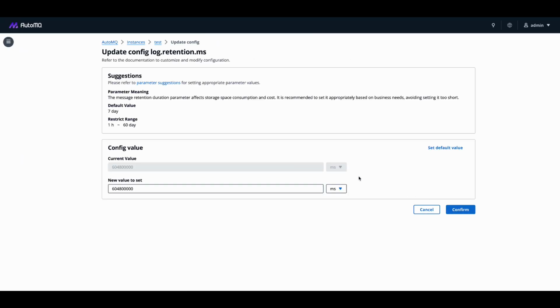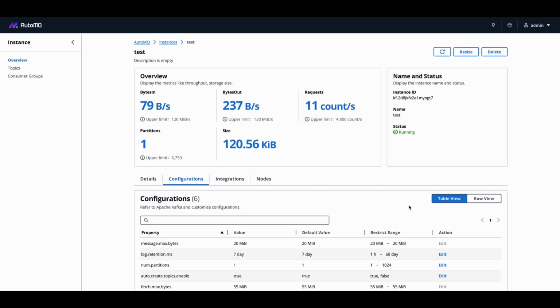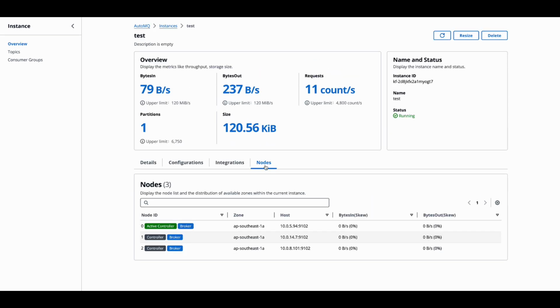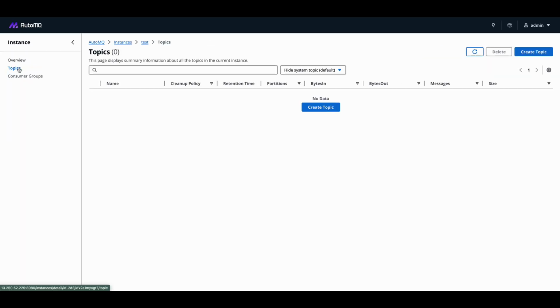AutoMQ is fully compatible with Apache Kafka, so you can modify and use AutoMQ's configurations, just like you modify Apache Kafka's configurations. In addition, the console can also view information about nodes, topics, and consumer groups.